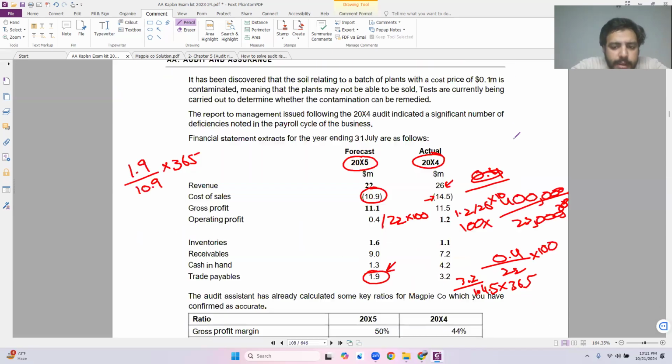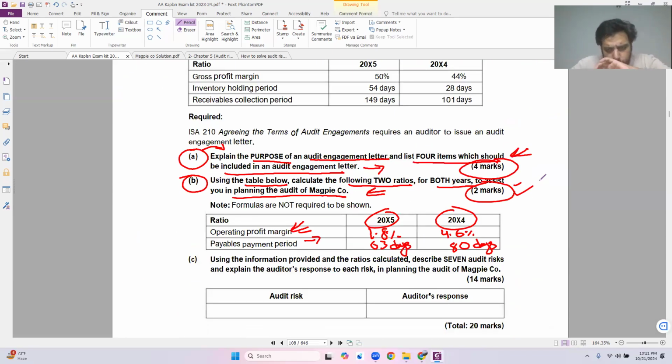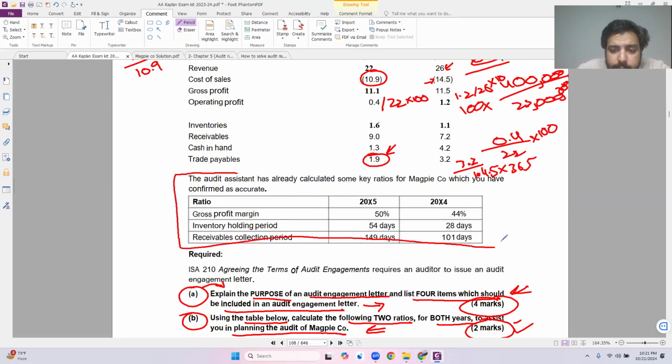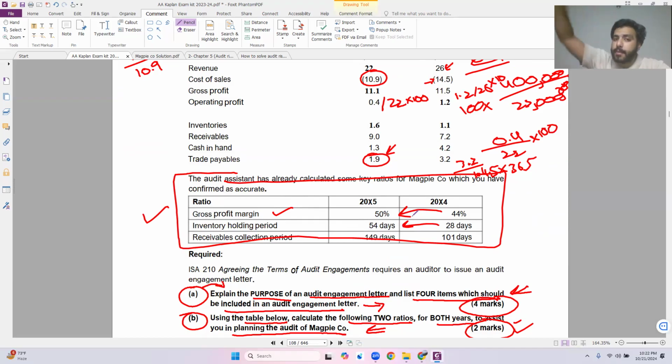So my ratios are done. I'm done with this part. If I look at the question, the examiner has already given me some other ratios as well. He has given me gross profit margin, which is increasing. He has given me the inventory holding period. I'm holding inventory for more days now. So by default, I have a risk in mind that maybe inventory is overstated because there would be obsolete products within the inventory which the company is unable to sell. This is why the inventory days have gone up. Hence, the inventory is overstated and the relevant expense of writing down the inventory is understated. But I will ignore it for now. I'm just creating an understanding by looking at the ratios.